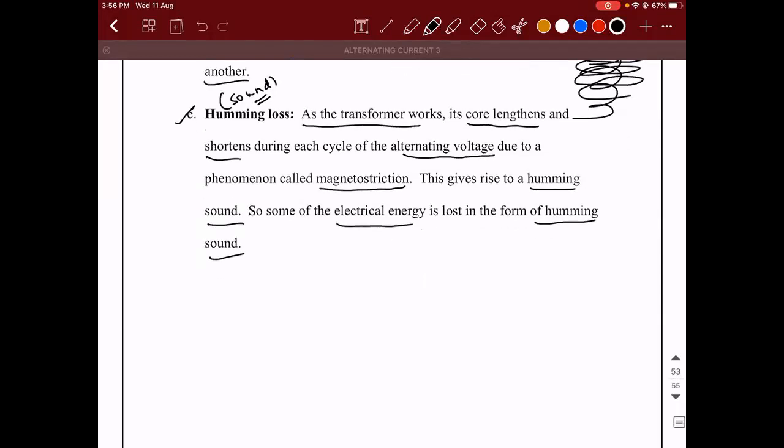Okay. So this is all about transformers. We are done with transformers. There is one last subtopic that is pending, which is LC oscillations, which is a very, very simple concept. Maximum it will take 5 minutes to explain. In the next class, we will see that topic and we will solve some problems from NCERT. With that, we will be done with the term 1 portions.